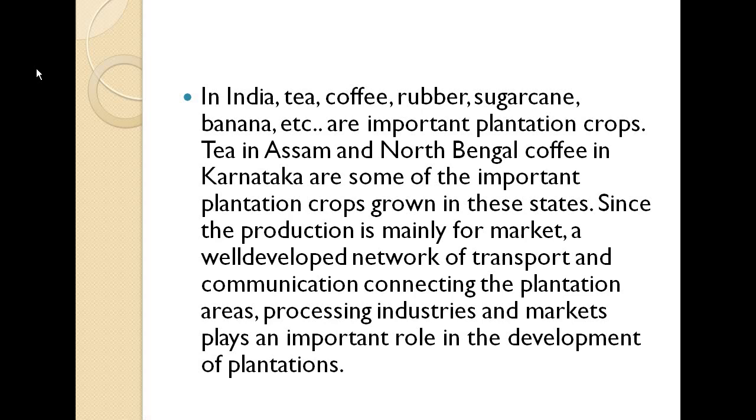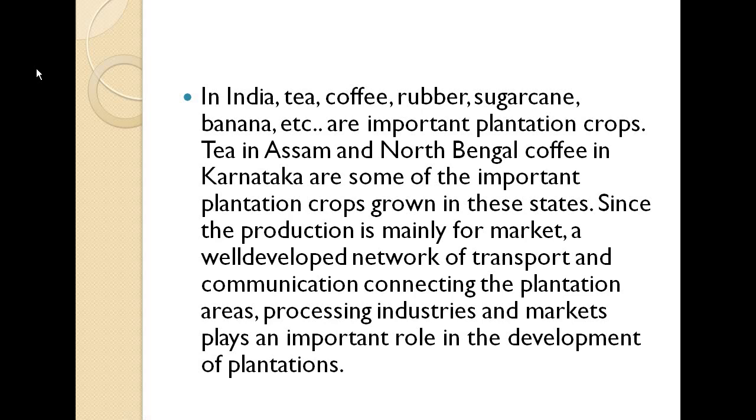Since the production is mainly for the market, a well-developed network of transport and communication connecting the plantation areas, processing industries and markets plays an important role in the development of plantations. They produce it for the market, to sell it.